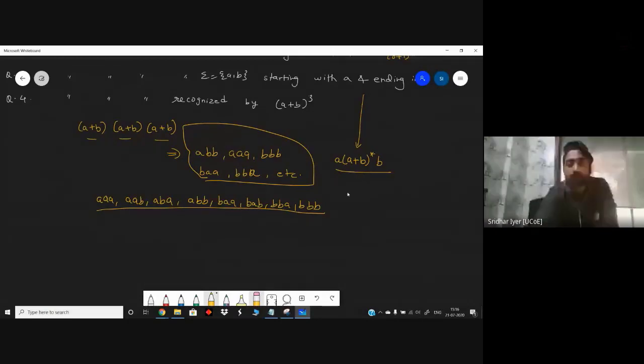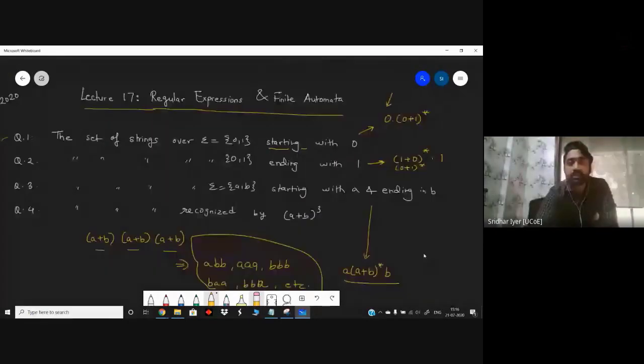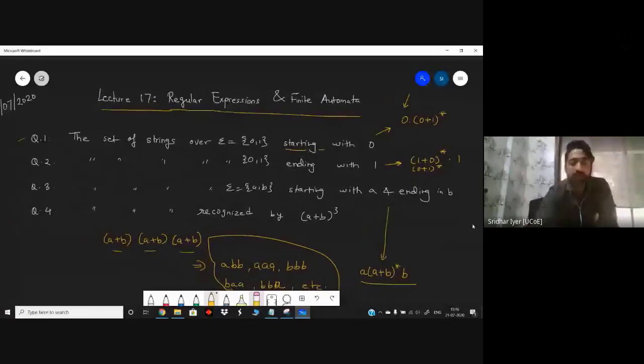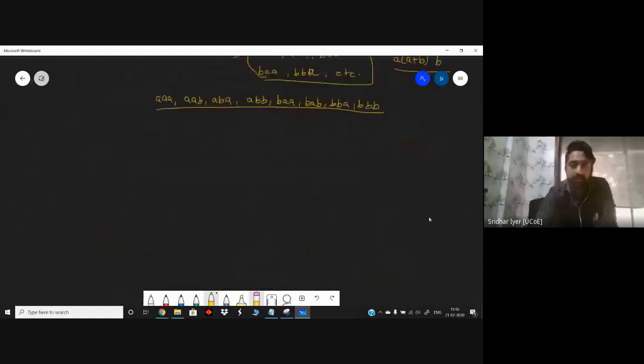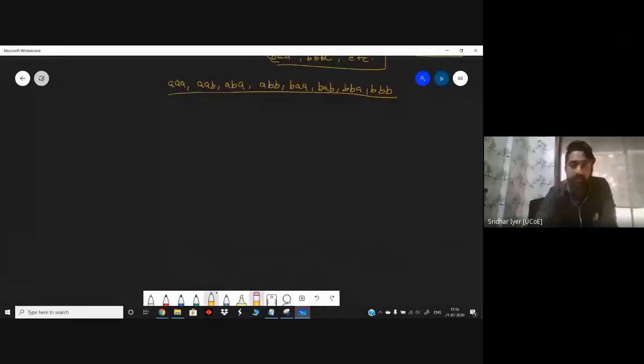Basically, what we want to do today is show some representations of RE in terms of FA. In the exam, you will be given a regular expression and you would like to convert that into an FA. In the very first lecture, I had shown the classification of FA: with outputs and without outputs.